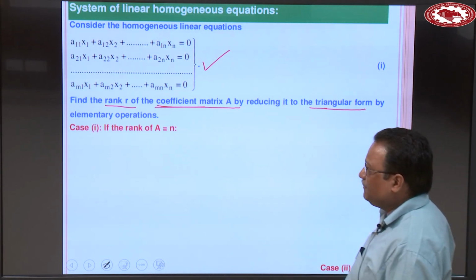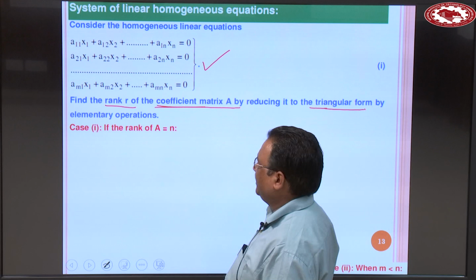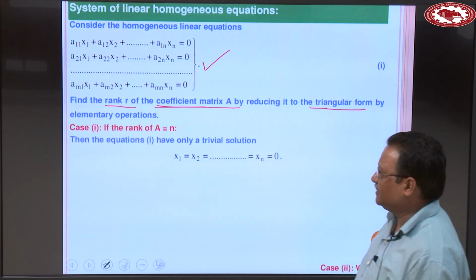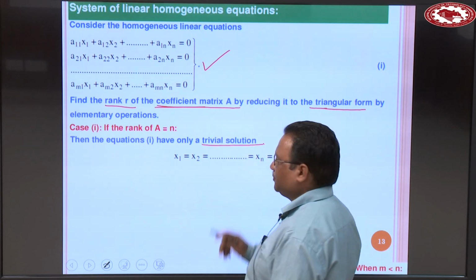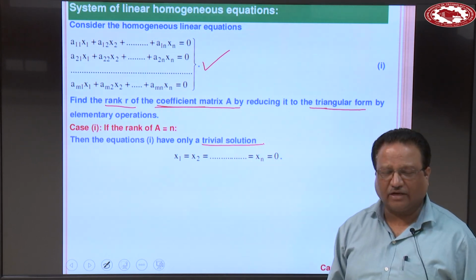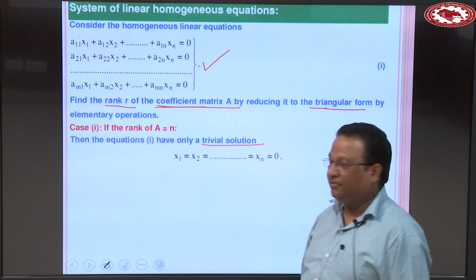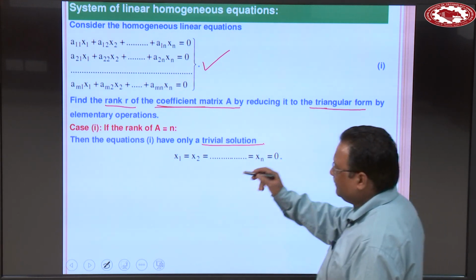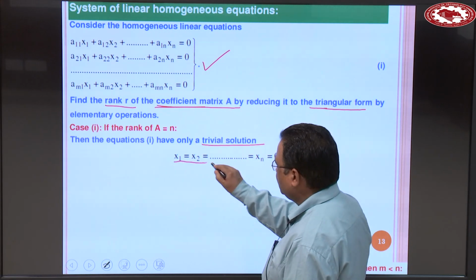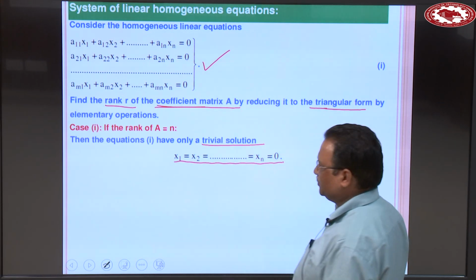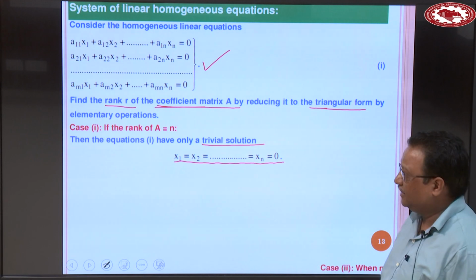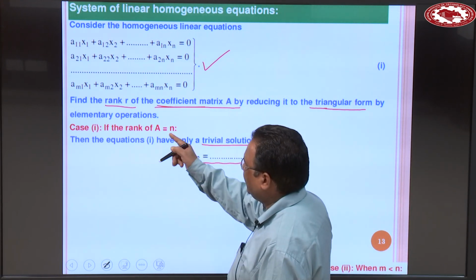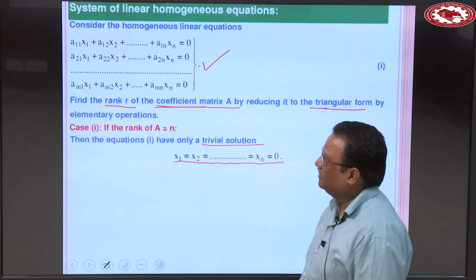Case 1: if rank of A is n, then the equations 1 have only the trivial solution, and that trivial solution is x1 is 0, x2 is 0, and so on, xn is equal to 0. This trivial solution is possible when rank of A is equal to n.